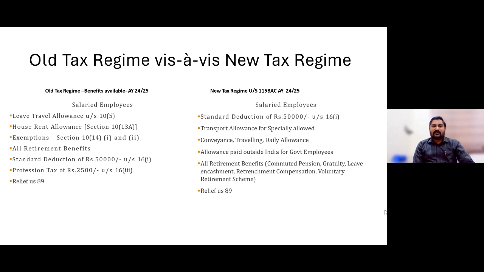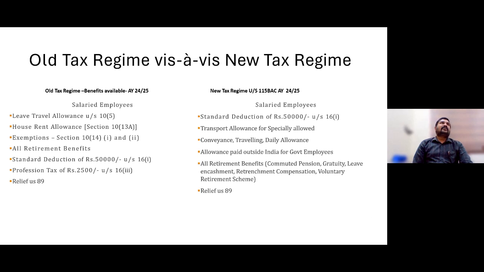That exemption is eligible for new tax regime persons also. Specially 'allowed' is a typo; it should be specially abled. Transport allowance of 3,200 per month for disabled persons is eligible as deduction.